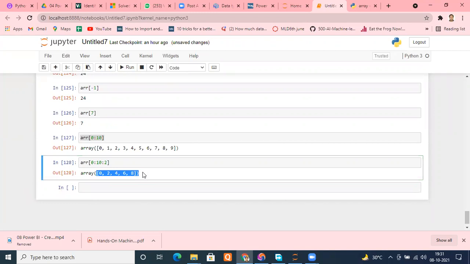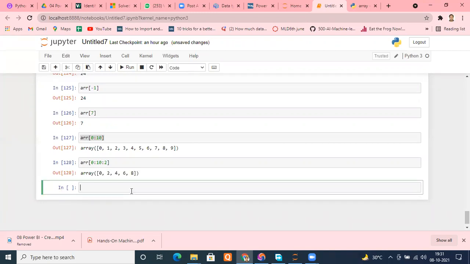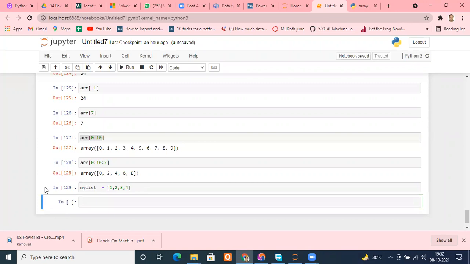Fine. Now there is one important thing. Suppose I have a list. See, this is how your array, especially the NumPy array, is different. I have a list: 1, 2, 3, 4. Okay, and I run it. Then let's say my list equals 100. Let me check that.